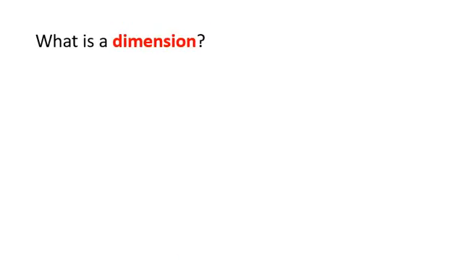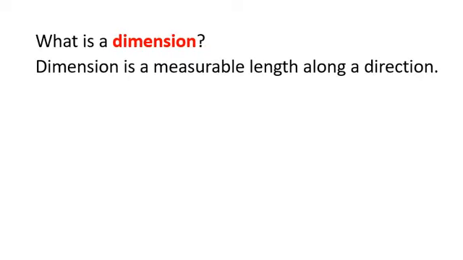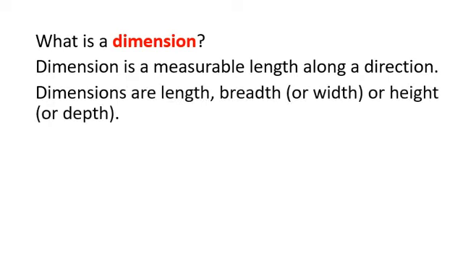So what do you mean by a dimension? Dimension is basically a measurable length along a direction. Dimensions are length, breadth or width, or height, or you can say depth.